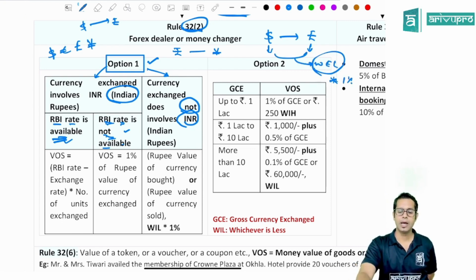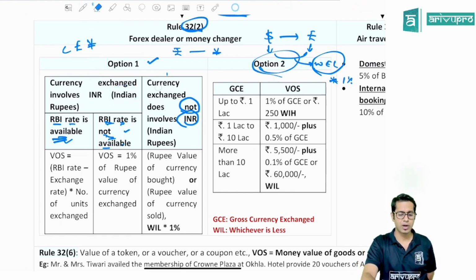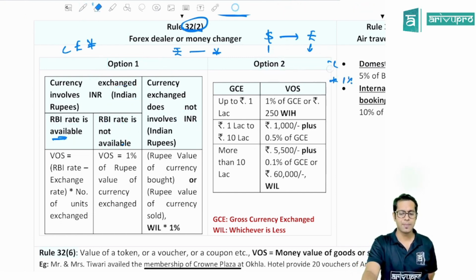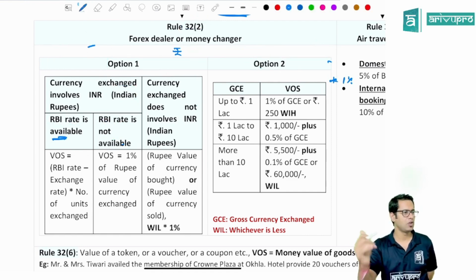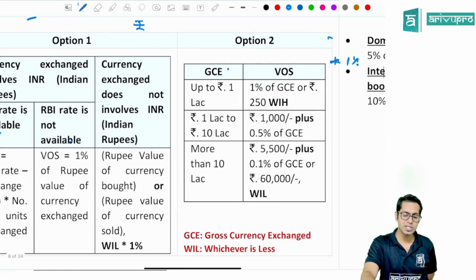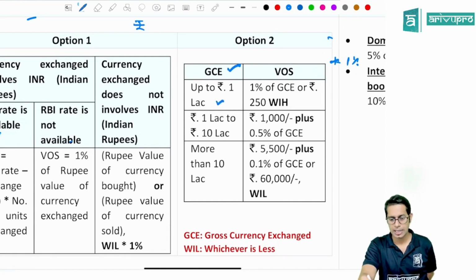Okay. Now they have one more option, which is the slab rate system for money exchanges. They have one more option to find value of supply, which is the slab rate system. They are telling depending upon how much currency you are exchanging, value will be taken. If the gross currency exchanged by you is up to 1 lakh rupees, then the value of supply will be 1% of gross currency exchange or 250 rupees, whichever is higher.